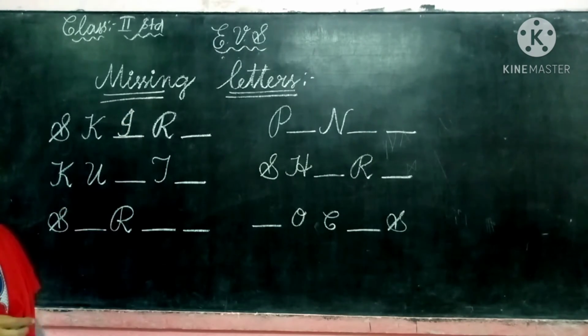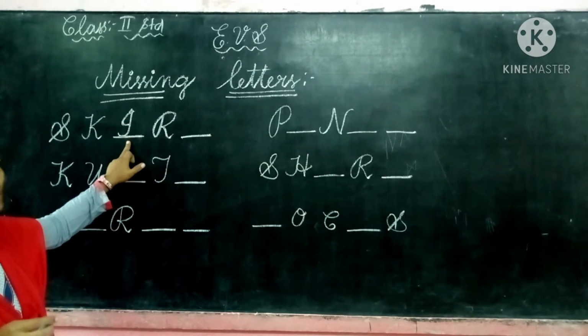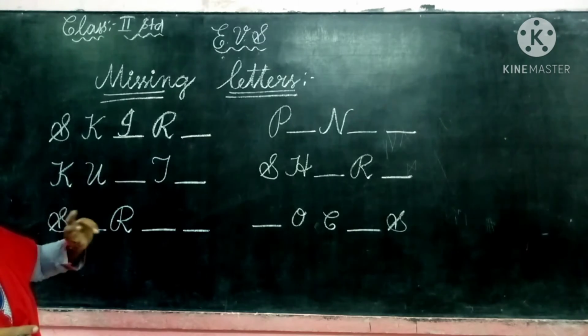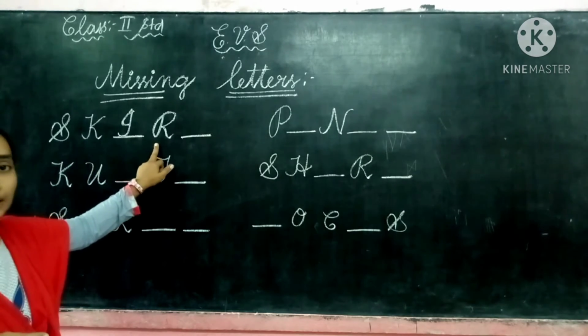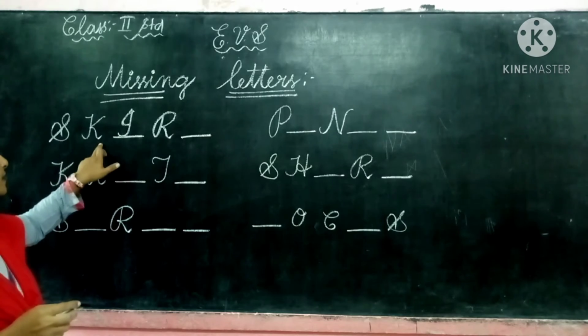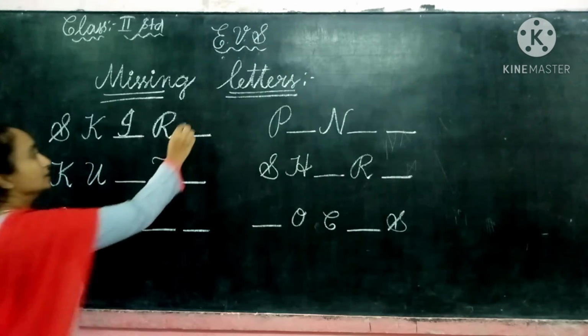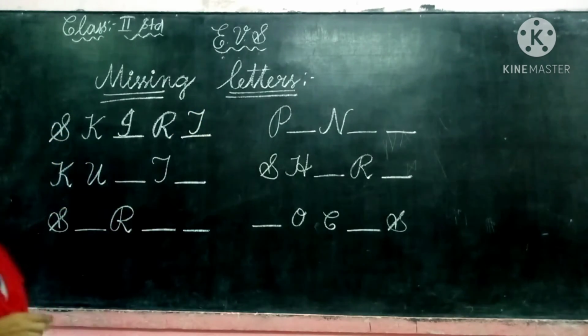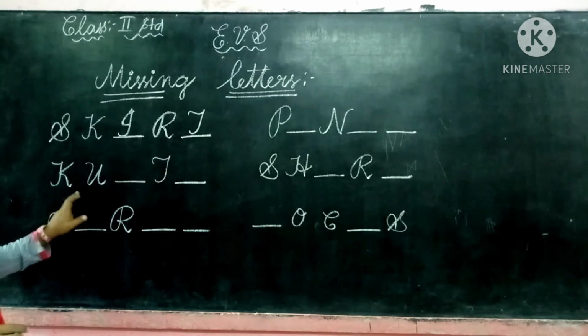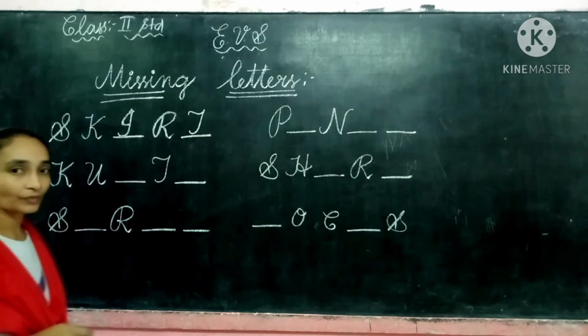So children, all of you use only capitals, because they have given capitals only. So we have to fill up the boxes with capital letters. S-K-I-R-T, skirt. Now another one is K-U.